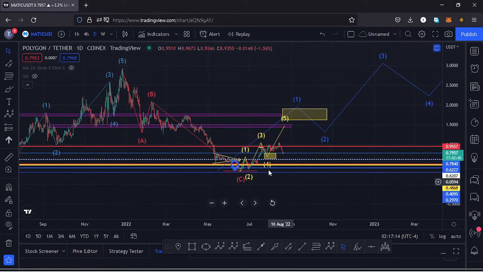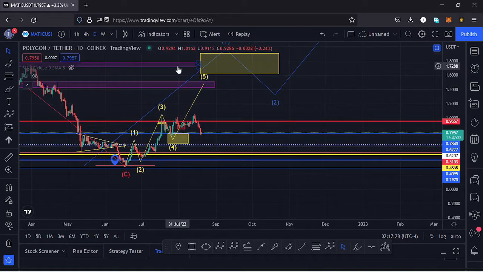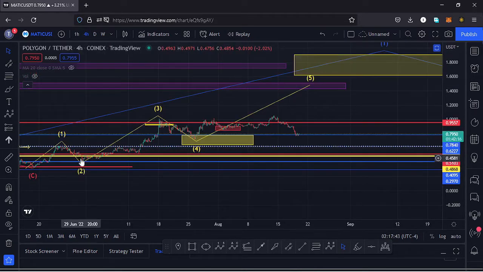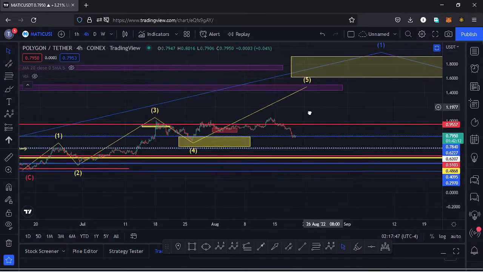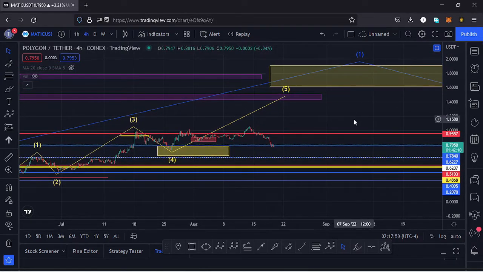And within a wave 1, we also expect to see fractal waves, and that is what is going to give me the key scenarios that I expect to play out here on the charts. So if I jump to the 4-hour chart for further analysis, here on the 4-hour chart you can see I have this fractal wave within a wave 1, which I expect, once you see the formation of a wave 5, will be completing a higher Elliott wave count 1.